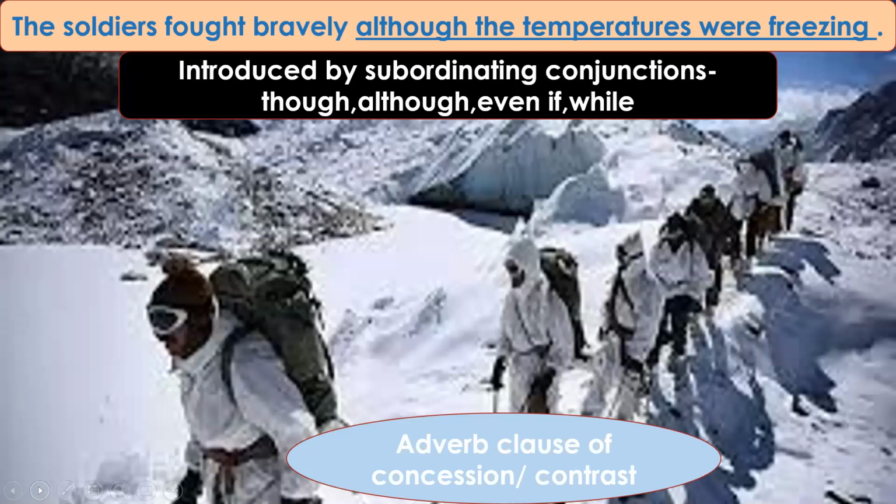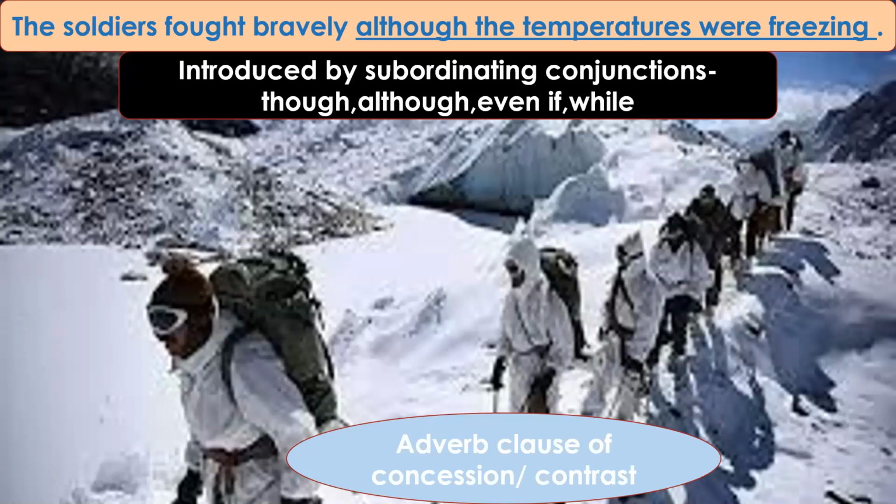The soldiers fought bravely, although the temperatures were freezing. Now see, the soldiers fought bravely. We got our main clause, independent clause. Then, although the temperatures were freezing is again a subordinate clause. Which kind of subordinate clause? Adverb clause. Why? Because although is again a subordinating conjunction. What are the other subordinating conjunctions which can be used to introduce it? Now, let me tell you what kind of adverb clause. This is an adverb clause of contrast.